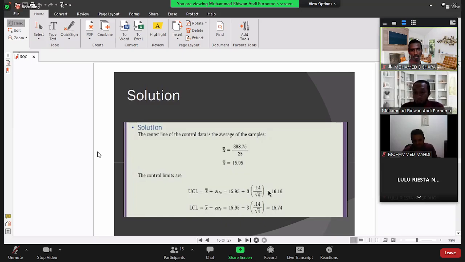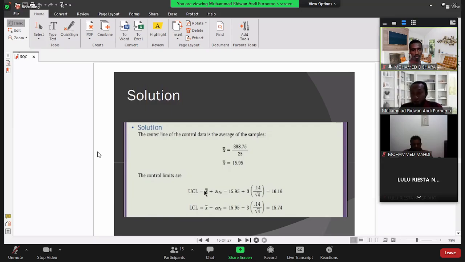After that, we get this result as the upper control limit. We do the same, but here we subtract. This one we add, here we subtract, the 3 deviations. Then we get this result as the lower control limit.